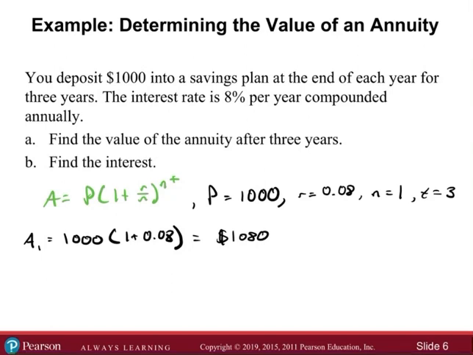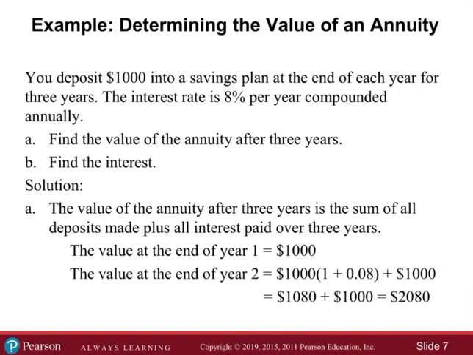Think about it. You deposit into a savings plan at the end of each year. My time is a little bit off. Let me think about it. Because if you think about the end of the second year, it's going to be the 1080 plus another 1,000. Let me see. I'm going to use my prepared notes just in the interest of time.